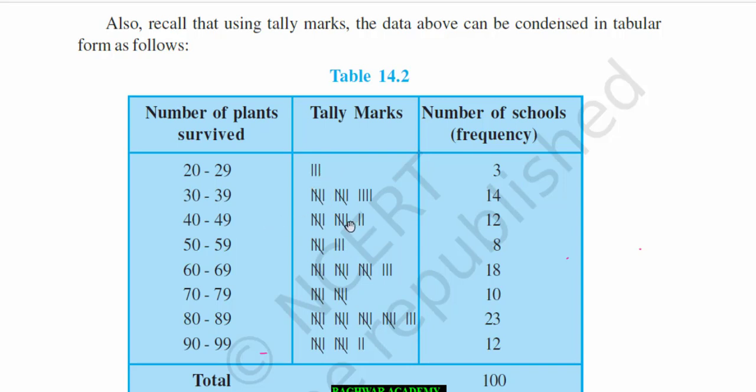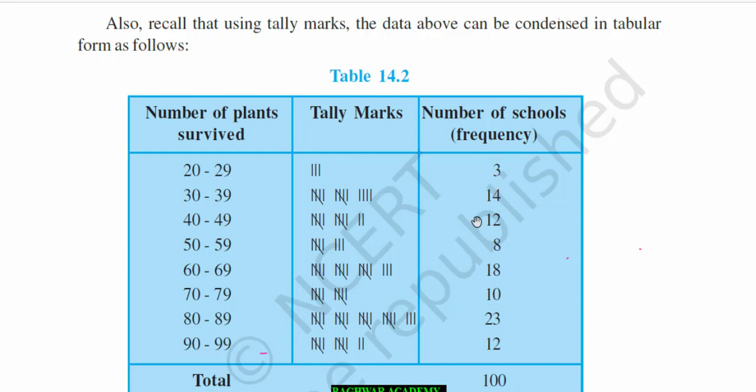In this way, if 5 is there, a cross mark is required. So 1, 2, 3, 4, then 5 it became, again 1, 2, 3, 4 and 5, again 1, 2, 3, 4 and so on. In this way it is represented, and this is called tally marks. Here class intervals have been made: 20 to 29, then 30 to 39, 40 to 49 and so on up to 90 to 99, and frequency has been written.